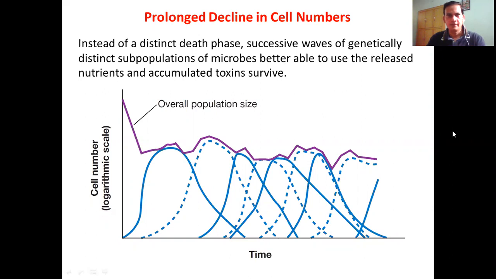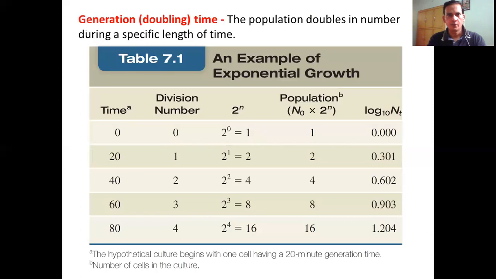In my previous lecture, I talked about cell growth and the different phases of cell growth, and at that particular time, I stopped at the prolonged decline in cell number. So now I will be talking a little bit further on this particular topic. Look at this particular topic here.